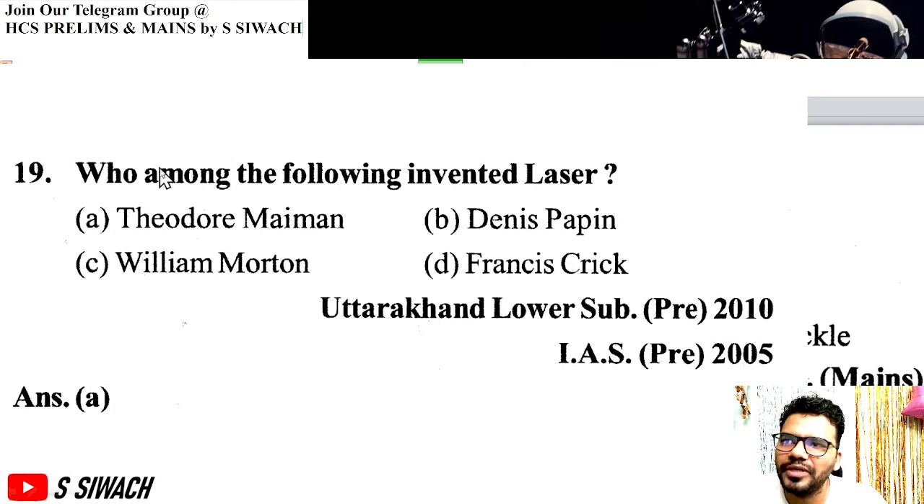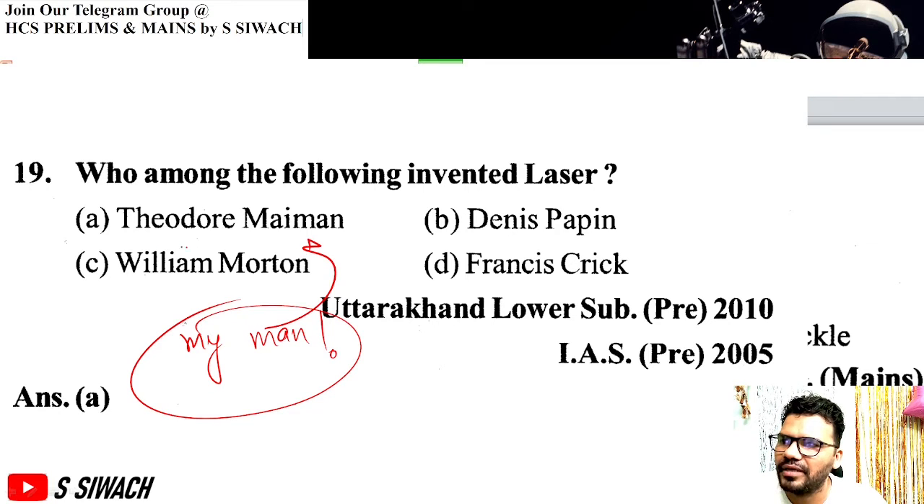Next question, who among the following invented laser? Laser was developed by Maiman. Maiman means Maiman. So the laser was developed by Theodore Maiman.